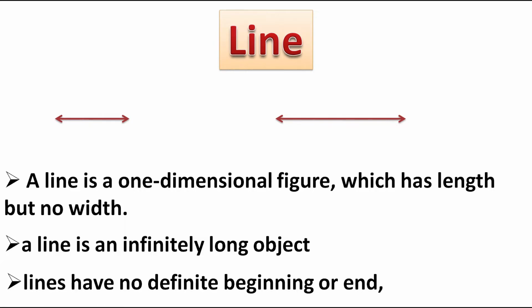We have to name a line using capital letters A, B or C, D. We write it as line AB, and above that we draw a line with arrows on both sides. This line we will name as CD, so line CD. Okay, now the next concept is line segment.